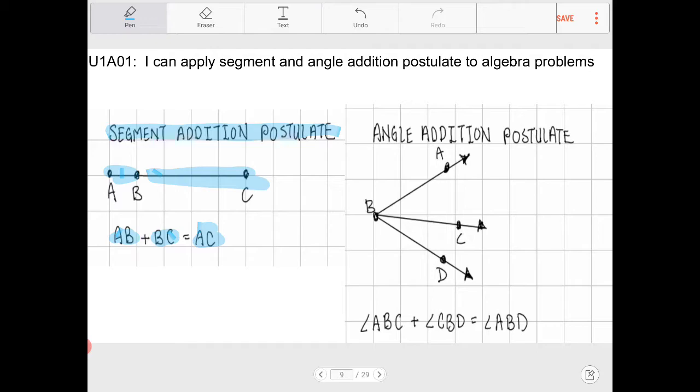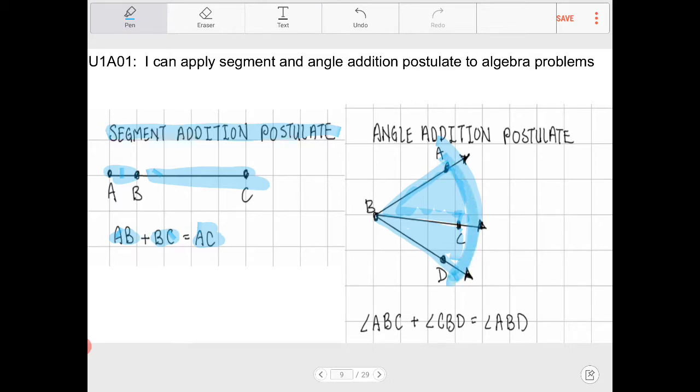All right. The next is the angle addition postulate. So here I have angle ABC, so that's this angle here, plus angle CBD, which is this angle there, and I'm going to end up with this overall angle.